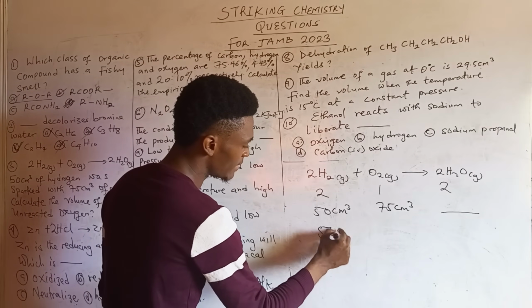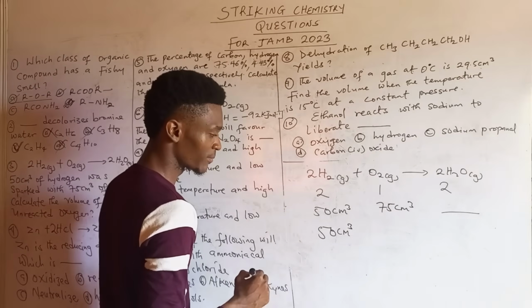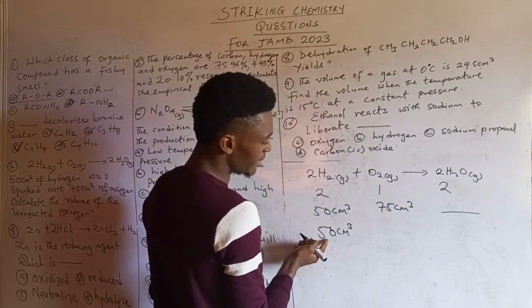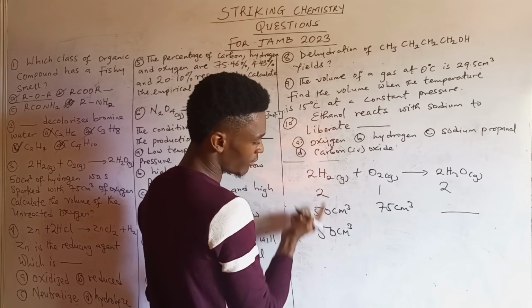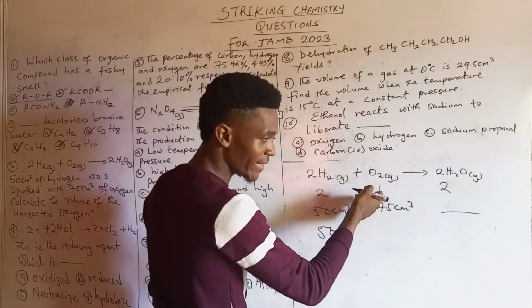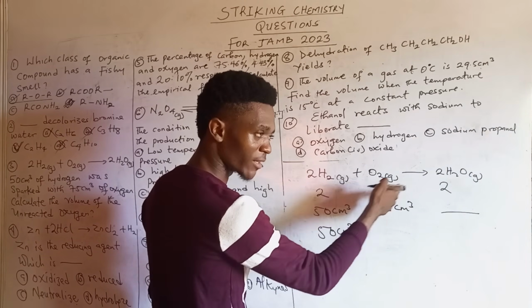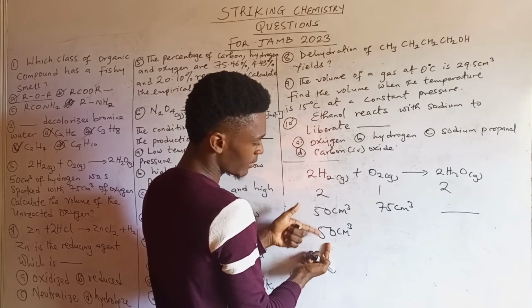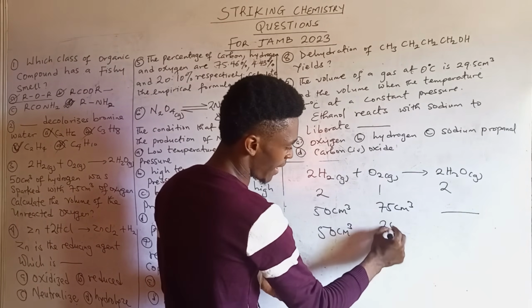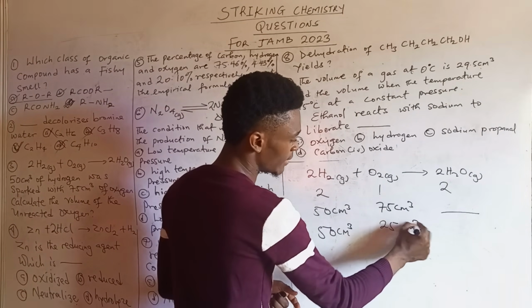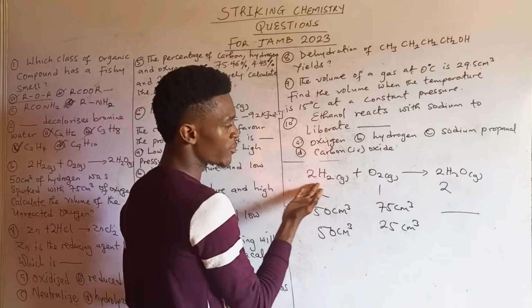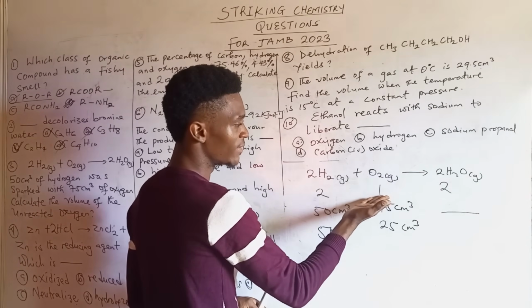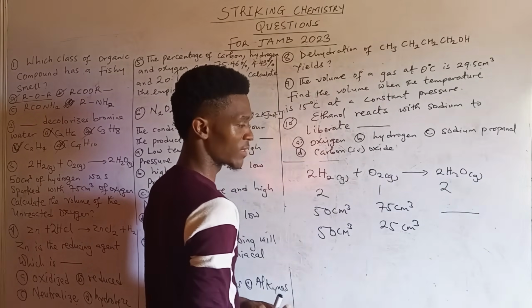So 50 is needed to carry out the reaction, and 50, which is 2 of this, needs 1 of itself to completely react with oxygen, and that becomes 50. 1 of 50 would be 25, because it's just like saying that 2 of hydrogen needs 1 of oxygen to produce 2 of water.